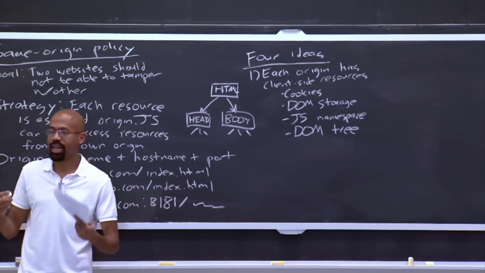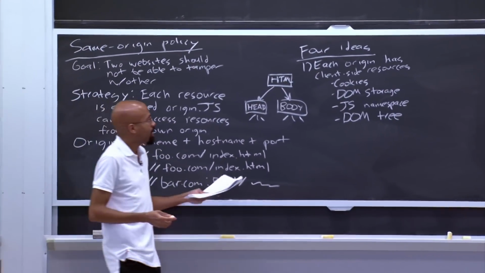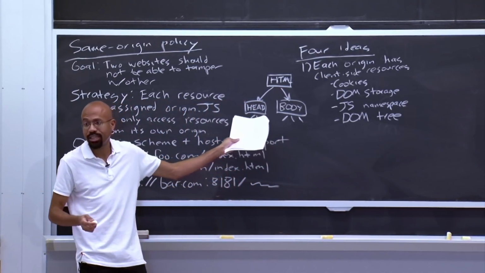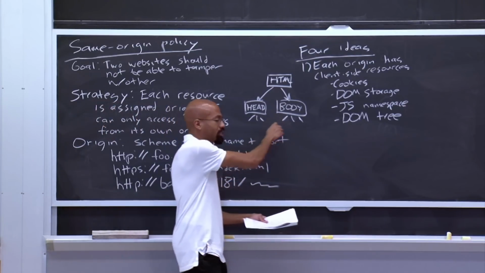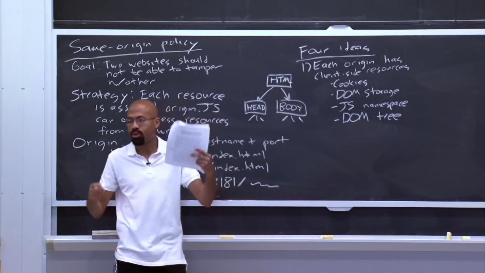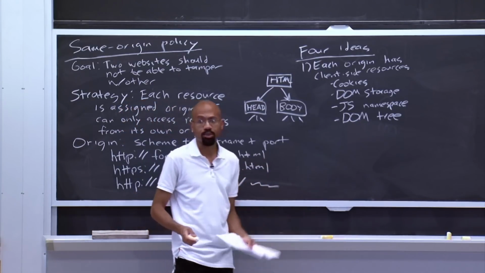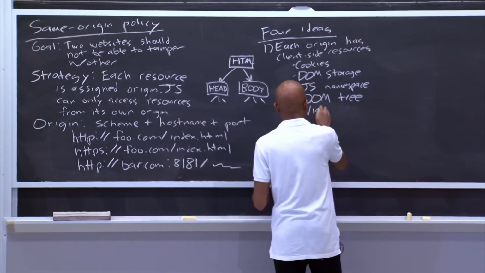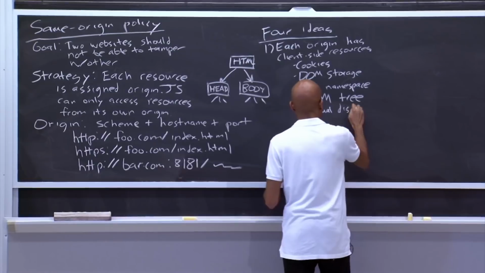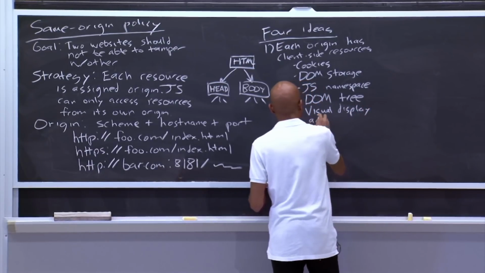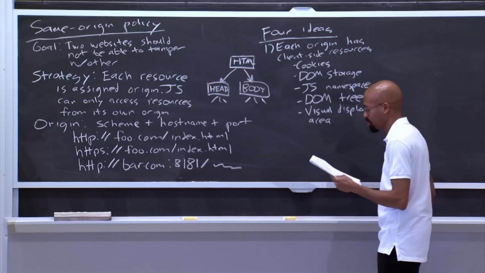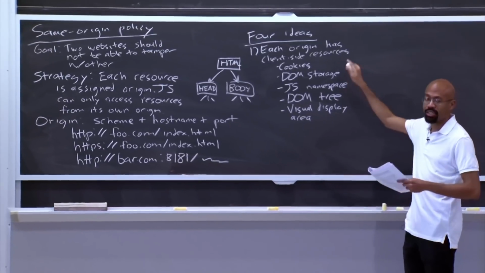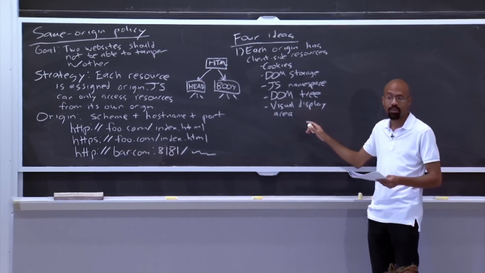So the way that a lot of dynamic web pages are made dynamic is the JavaScript code can access this data structure in JavaScript that mirrors the HTML content. So you can imagine an animation takes place by changing some of these nodes down here to implement different organizations of various tags, right? So that's what the DOM tree is. There's also a visual display area, although we'll see that the visual display area actually interacts very strangely with the same origin policy, so on and so forth. So at high level, each origin has access to some set of client-side resources of these types. Right? Does that make sense?